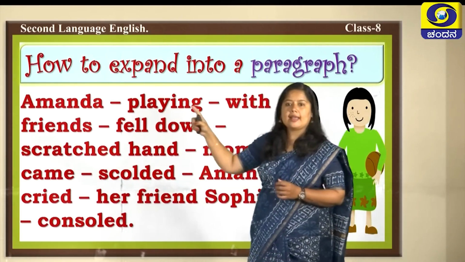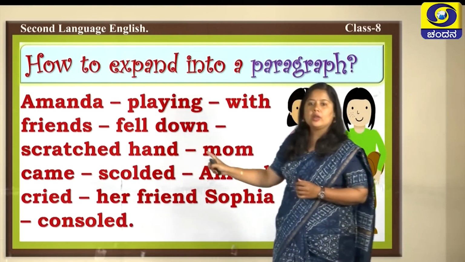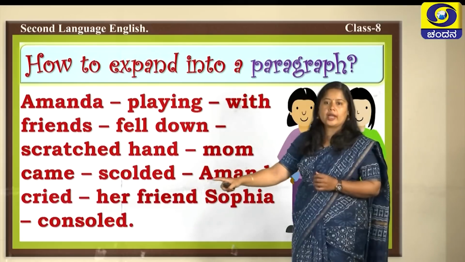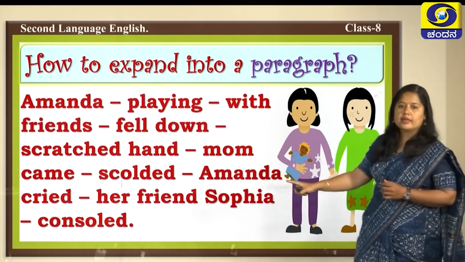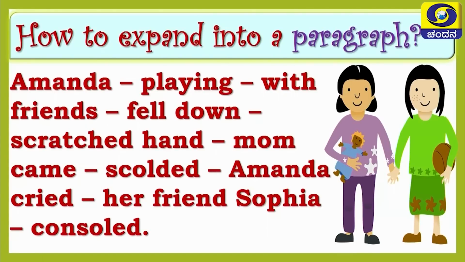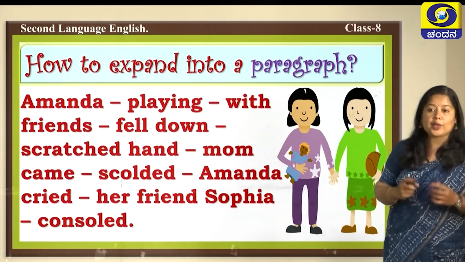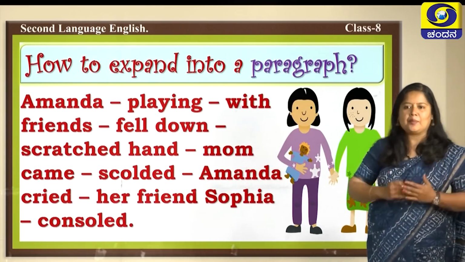Amanda playing with friends fell down, scratched her hand, mom came, scolded, Amanda cried, her friend Sophia consoled. Kids, this is nothing but the clue given to you to develop this into a paragraph. So, these are the hint words. So, this is a very interesting and small exercise for you to enhance your sentence making ability.